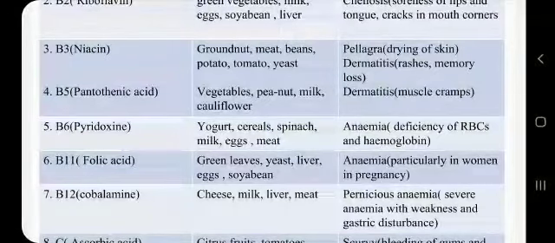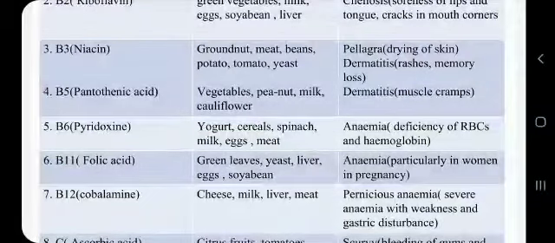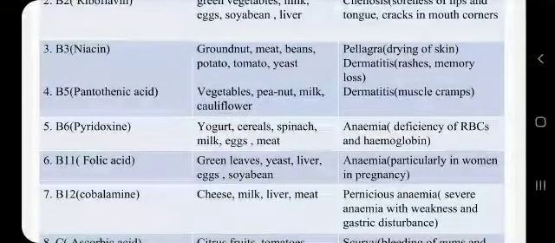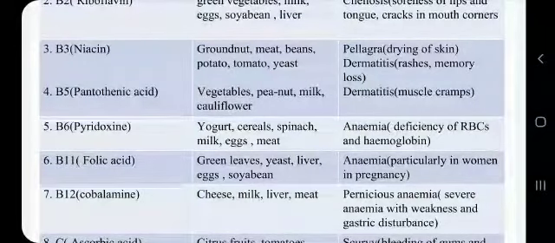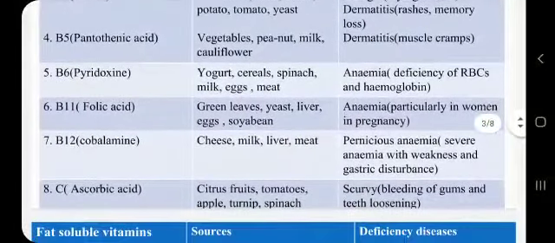Then vitamin B11, also called folic acid, is found in green leaves, yeast, liver, eggs, soybean, etc. And deficiency can lead to anemia, particularly in women during pregnancy. Then there is vitamin B12 cobalamin, which is found in cheese, milk, liver and meat, and its deficiency can lead to pernicious anemia, that is severe anemia along with weakness and gastric disturbance. Now this is about vitamin B complex and its deficiency effects.